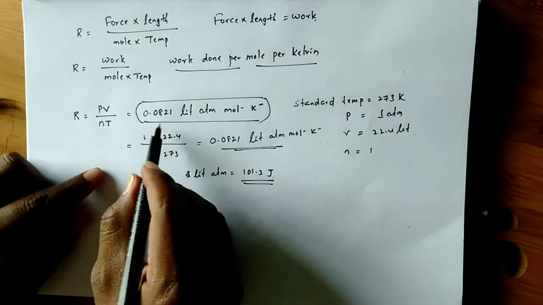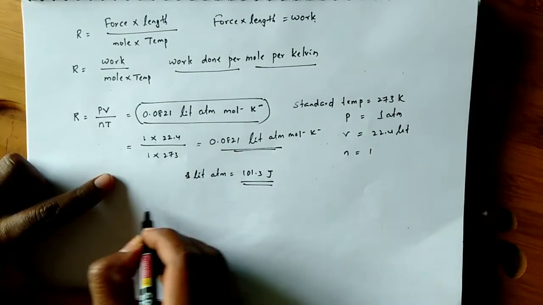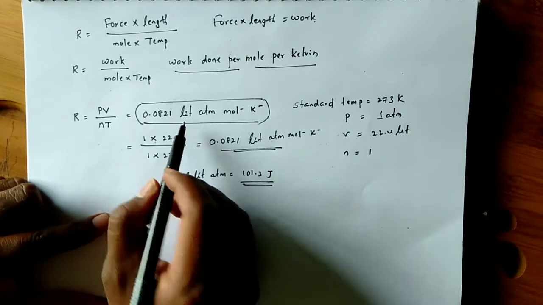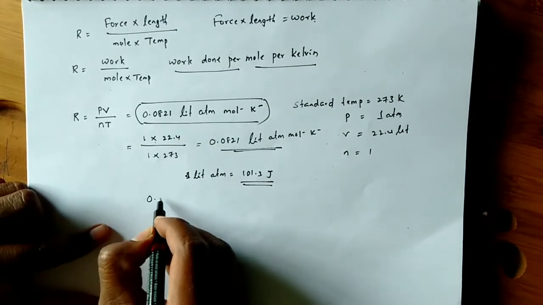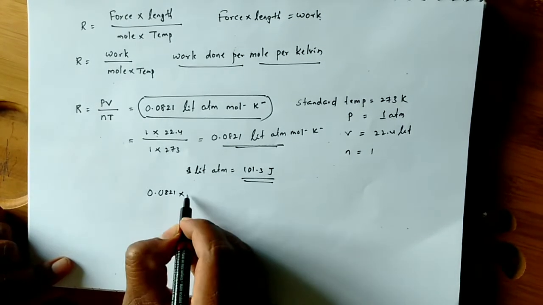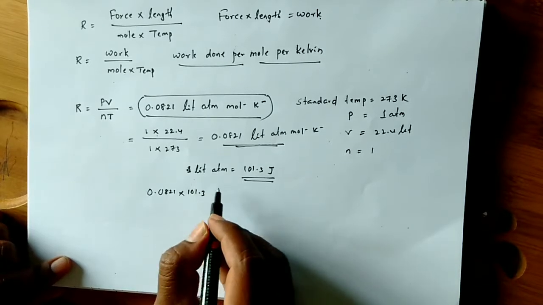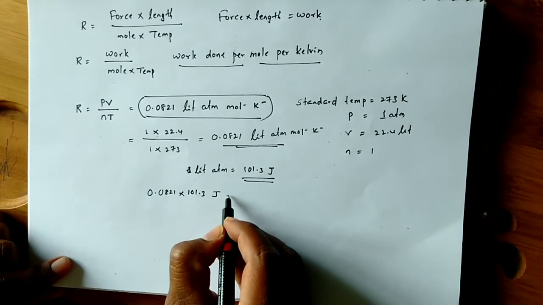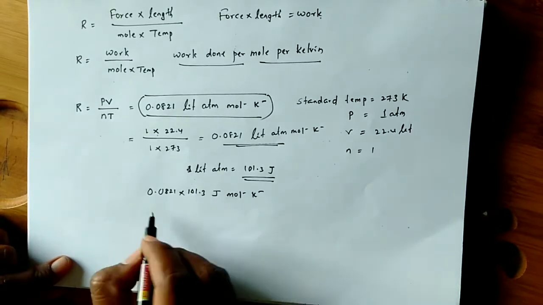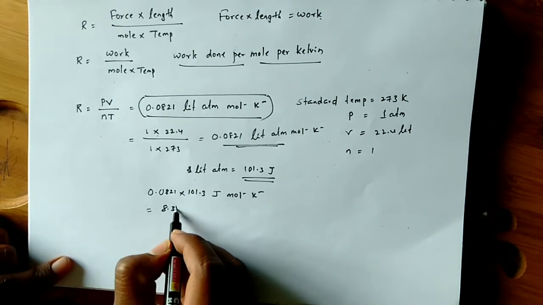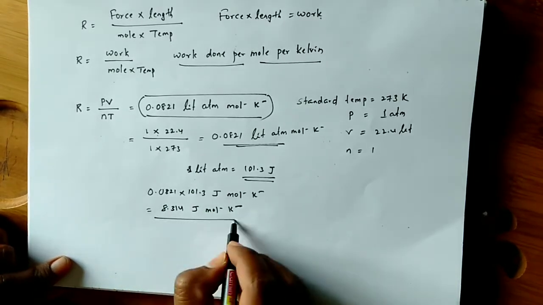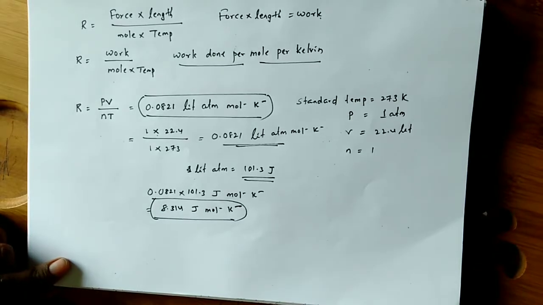So I am converting this value into joules. 0.0821 into 101.3 joules per mole per Kelvin. This you will get as 8.314 joules per mole per Kelvin. This is one more value of R.